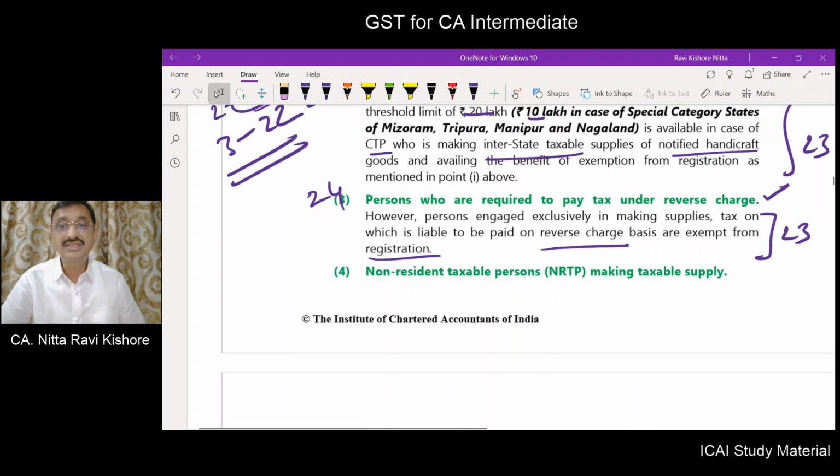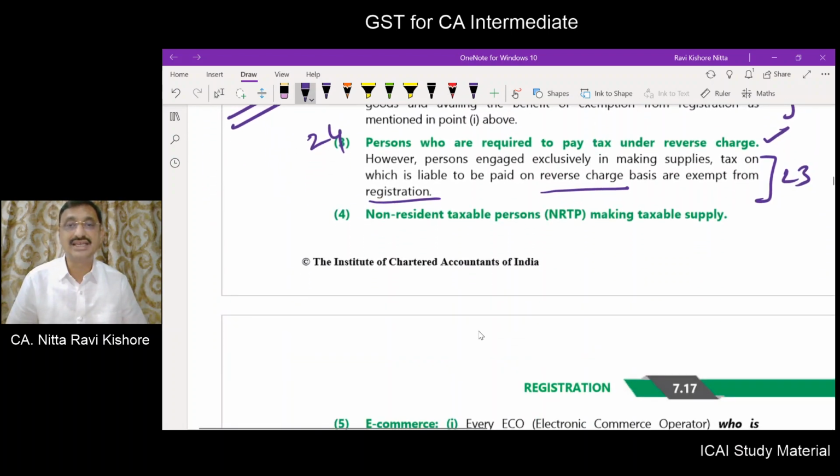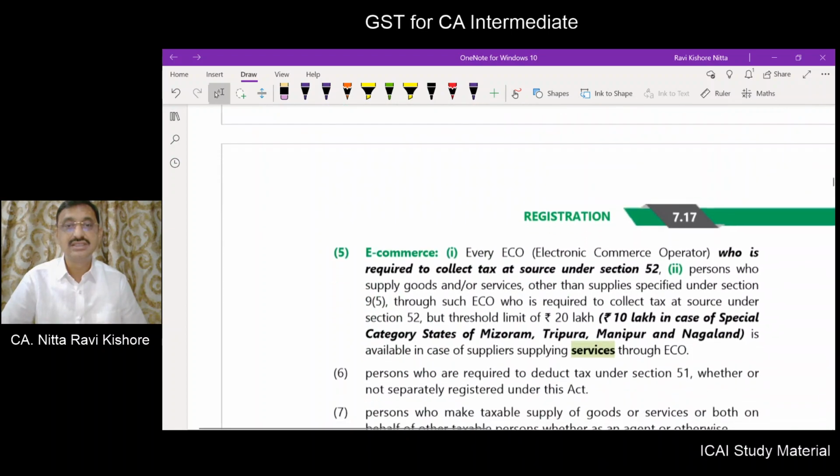Non-taxable resident persons making taxable supply: as per section 24, they need to compulsorily register. E-commerce: every e-commerce operator who is required to collect tax at source under section 52 has to register.